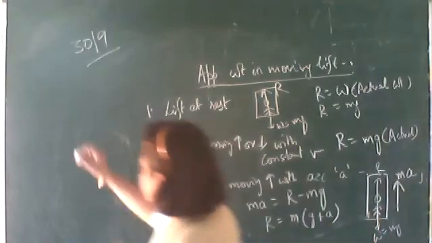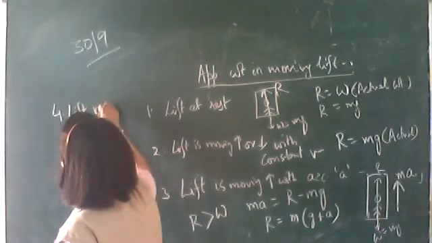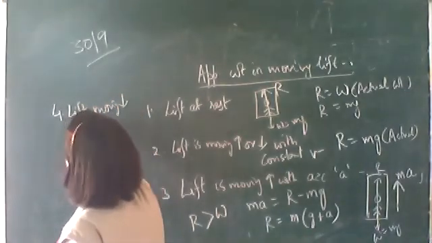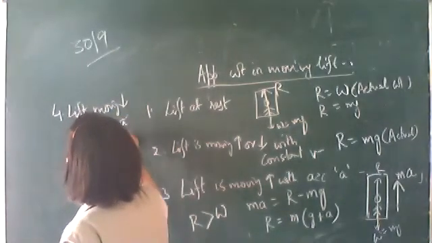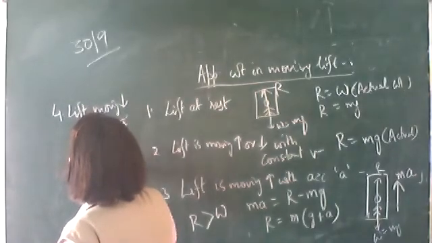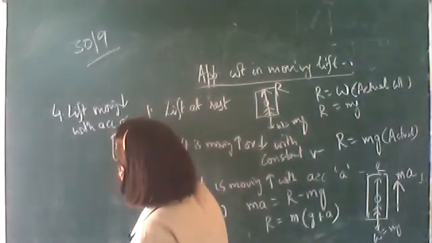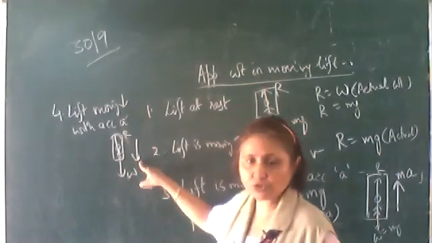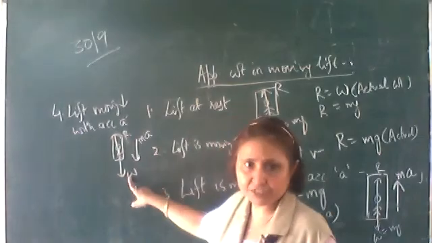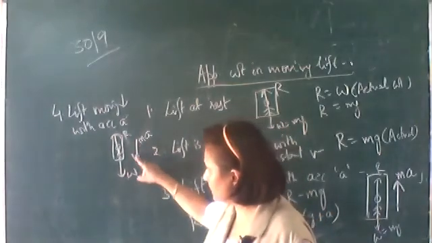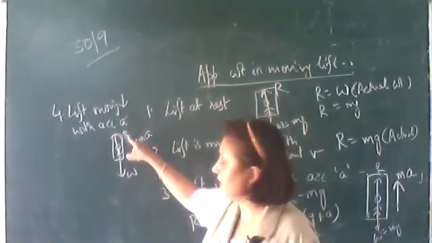Okay, the fourth case, the lift is moving down with an acceleration. Lift moving down with some constant acceleration A. Okay, W, mg acting downwards, reaction upwards. Now the lift is moving down with an acceleration. So what is the total force? M into A. This M into A should be equal to the resultant of these two forces. And what will be the resultant? As the lift is moving down, which force will be greater? W will be greater. Mg will be greater than R.